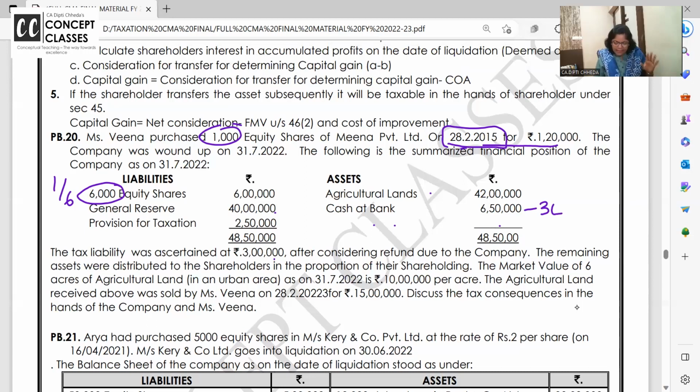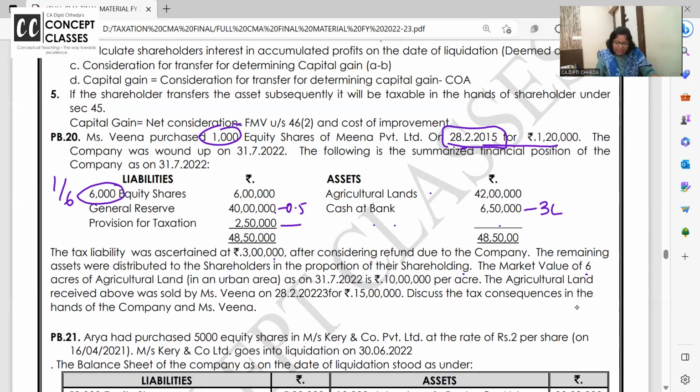To pay what? Tax. But here, how much provision you have made? 250. So 50,000 can I provide out of reserves? Yes. For this regular class, I have made them write journal entry in income tax accounts. After considering refund, now remaining assets were distributed to shareholders.